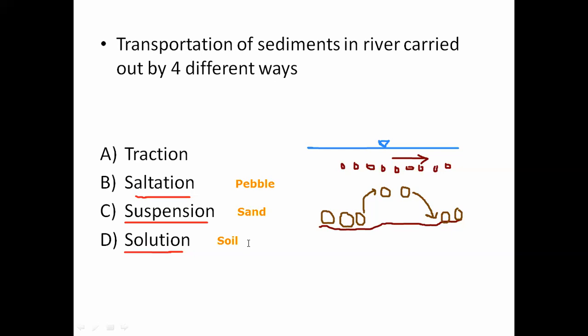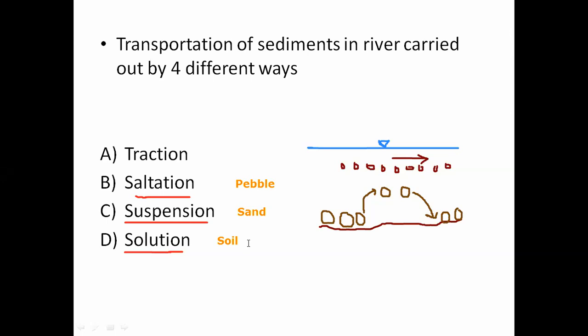So these are the four processes of transportation. Traction is of two types. One is rolling and the second one is sliding. Mainly boulder sized particles are transported from one place to another place by this traction process. Saltation, pebble sized particles, up and down process, means particles are uplifted when the speed of river water is maximum. When the speed of river water decreases, they are settled down at the bottom again.